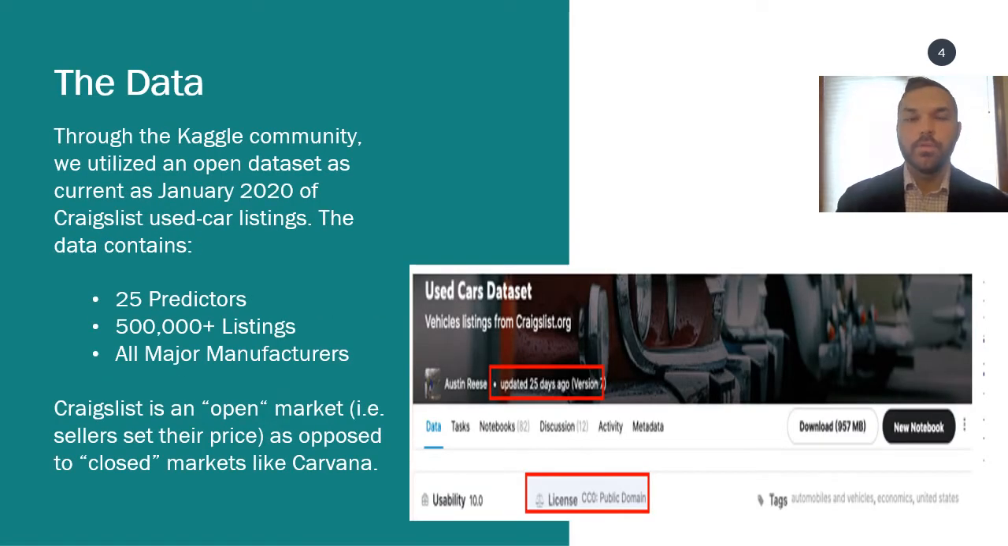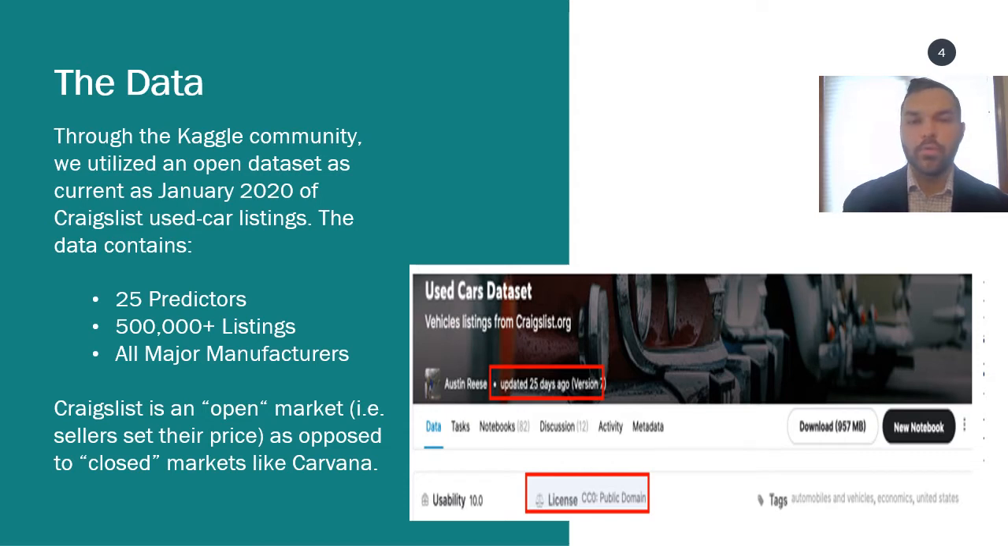So for our data, we went through the Kaggle community to obtain an open data set of Craigslist used car listings. This data is as current as January of this year. The data contains 25 predictors, over 500,000 listings, and includes vehicles from all major manufacturers. So this data provided us a pretty comprehensive look at the open used vehicle market.